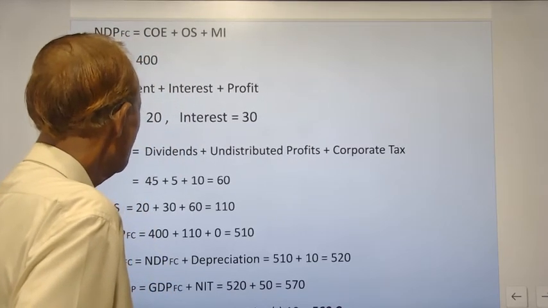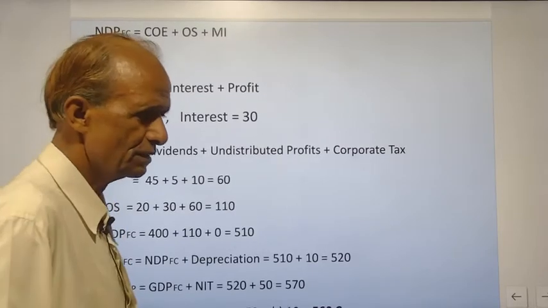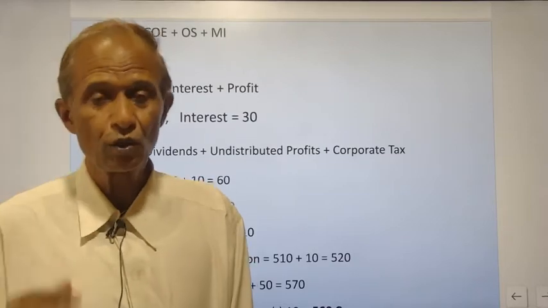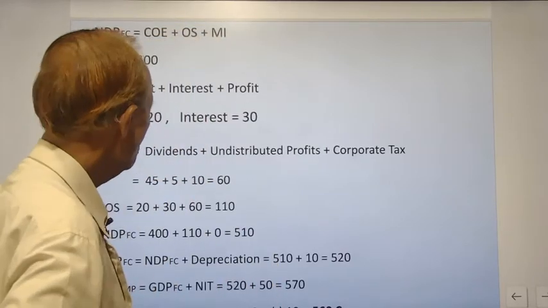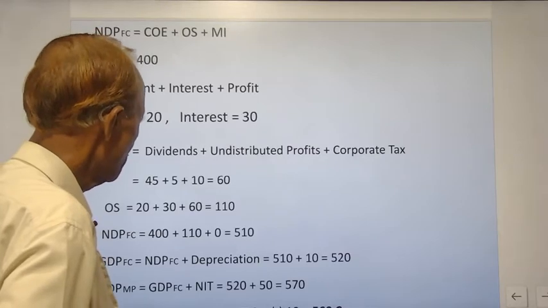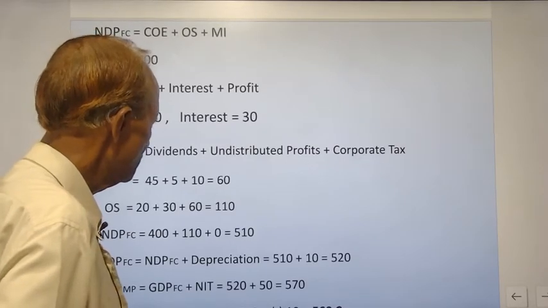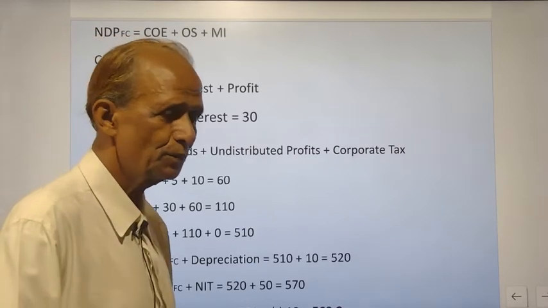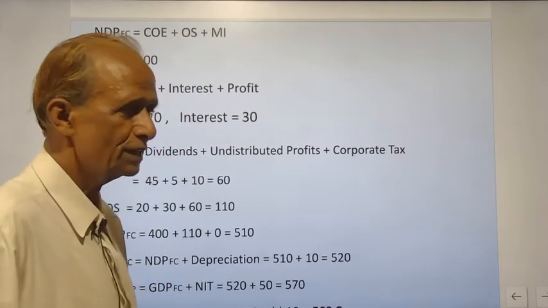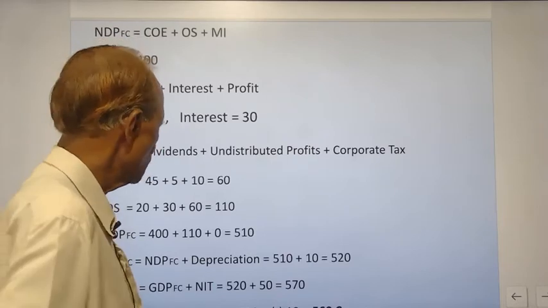Operating surplus is equal to 20 plus 30 plus 60, which is 110 crores. Now NDPFC is equal to 400 plus 110 plus mixed income of self-employed, which is 0, and so that is 510.